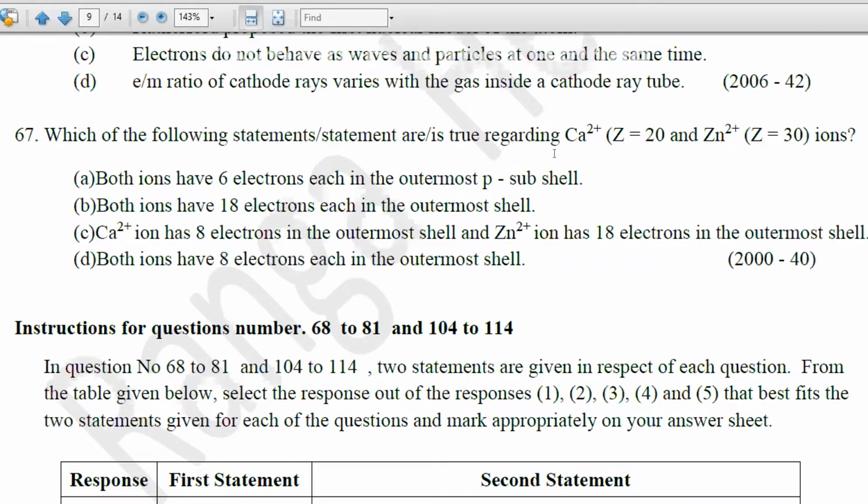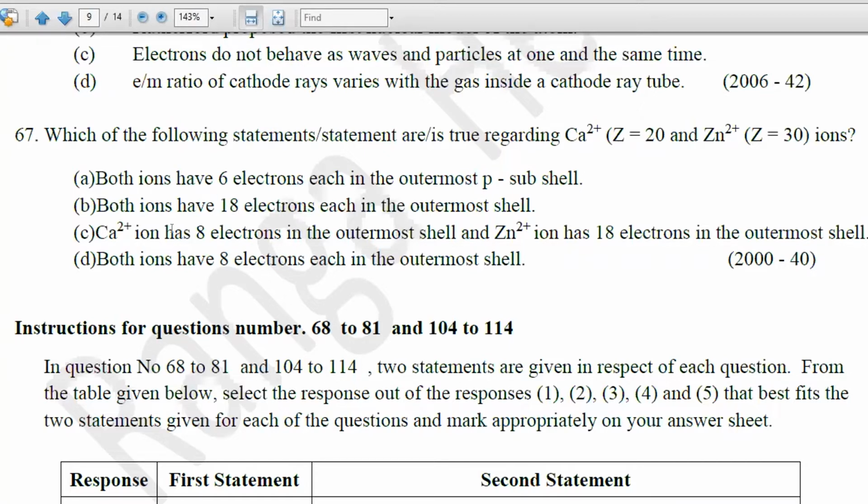Both ions have, the subshell means sub energy level, right? Both ions have 18 electrons each in the outermost shell. Calcium 2 plus, now you have 3s2, 3p6. So only 8 electrons. Zinc 3s2, 3p6, 3d10, 18 electrons. So second statement is wrong. Both ions do not have 18 electrons. Only zinc has 18 electrons.